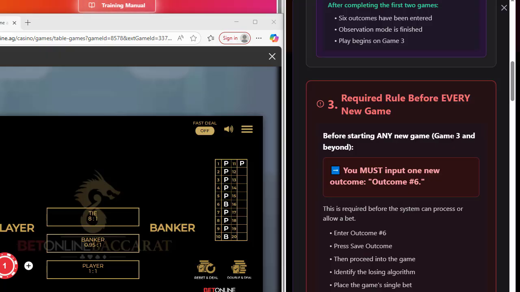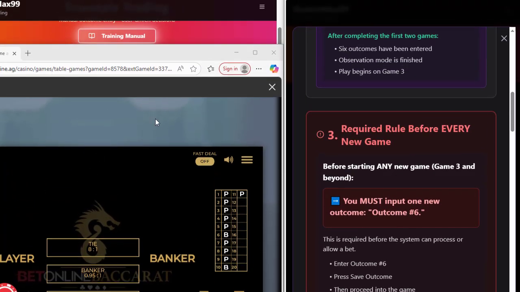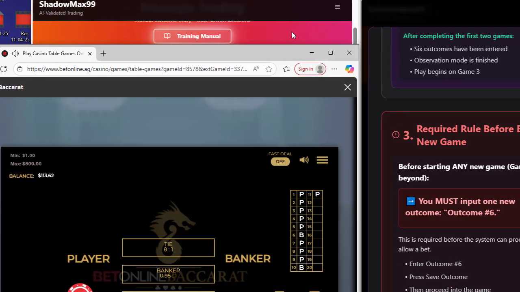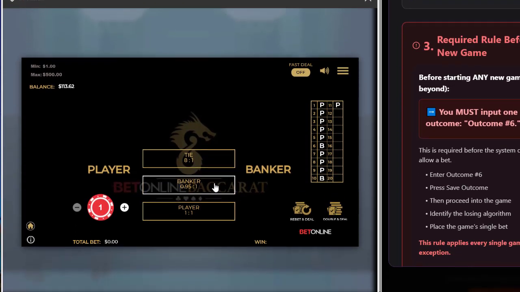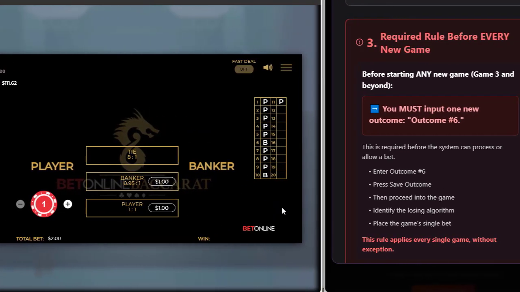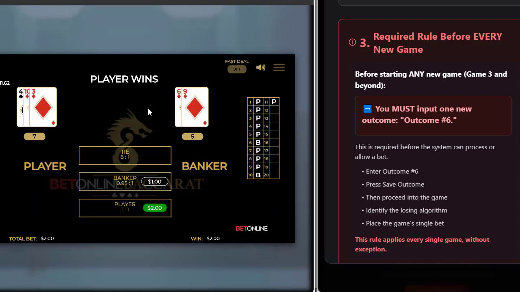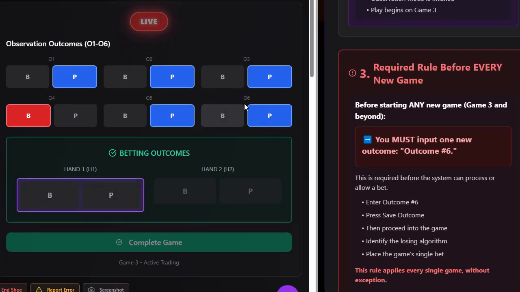Before starting any new game, game 3 and beyond, you must input one outcome, which is outcome 6. So the next, which is literally the next outcome. Let's go ahead and put in CP. Let's put in the next outcome. We're waiting. If you were playing it again, you'd just be waiting for the next one. All right, so that would be P. That's just automatic.